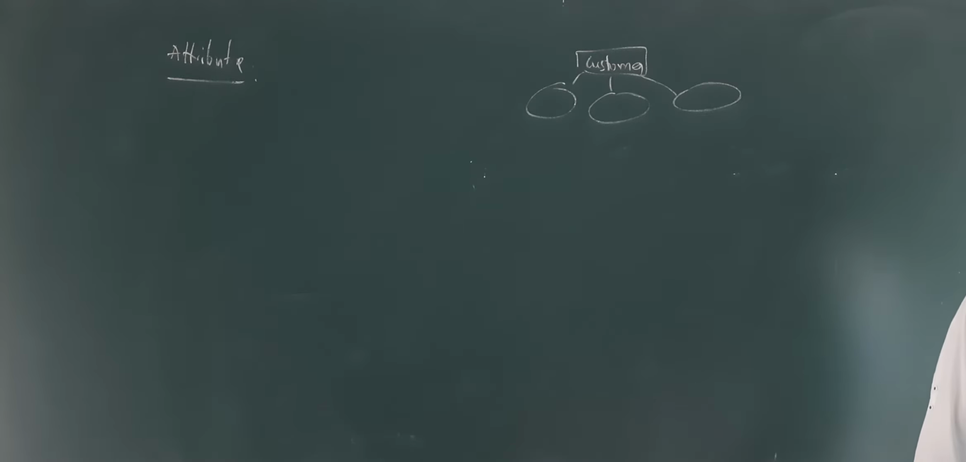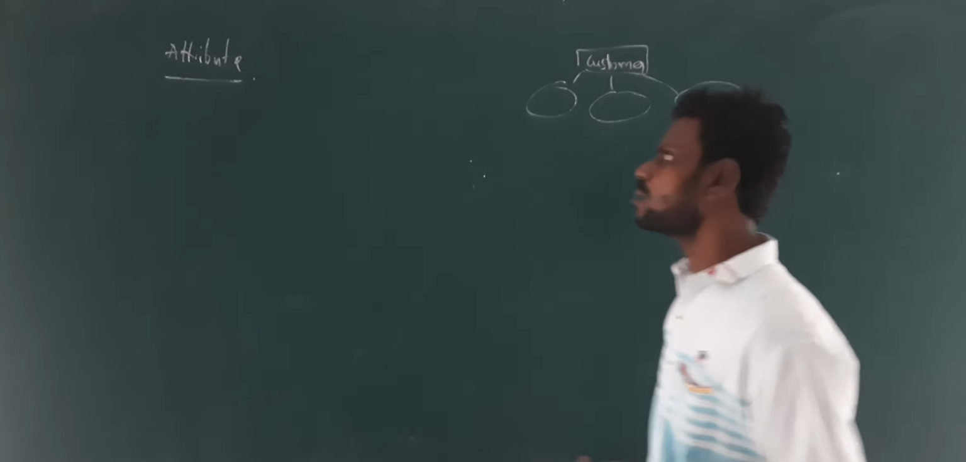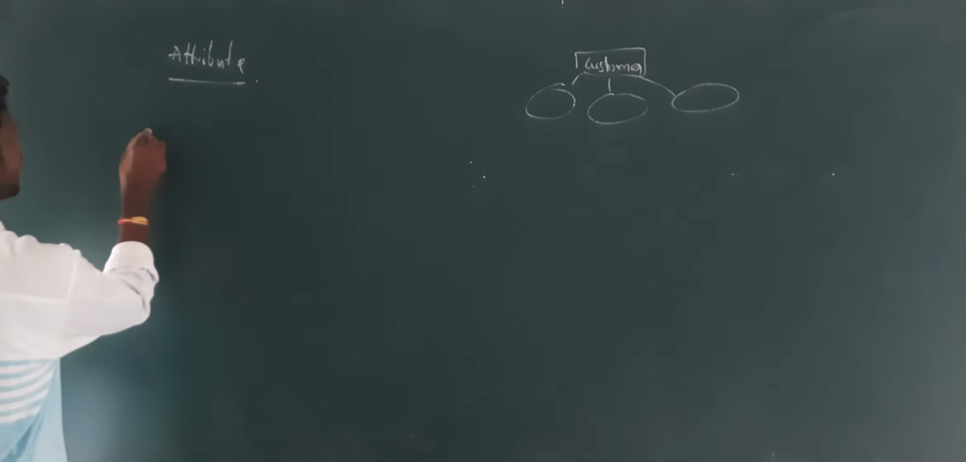These attributes can be categorized depending on their usage or their strength. The first thing that we are going to discuss is the simple attribute. What is a simple attribute? Simple attributes are the attributes which cannot be further divided into pieces. For example, the age of a person cannot be further divided. That kind of attribute is called a simple attribute.